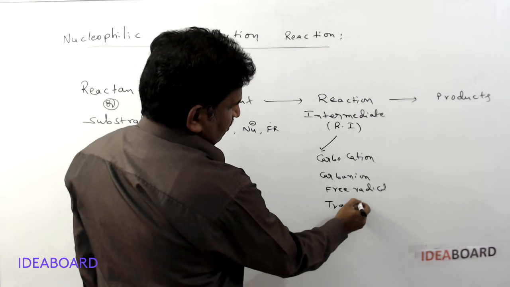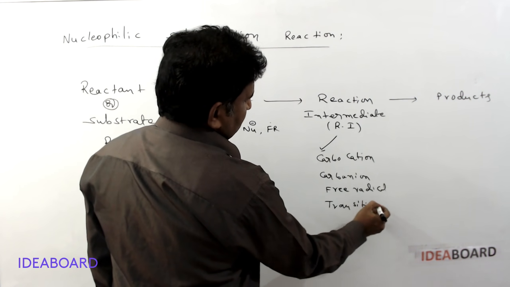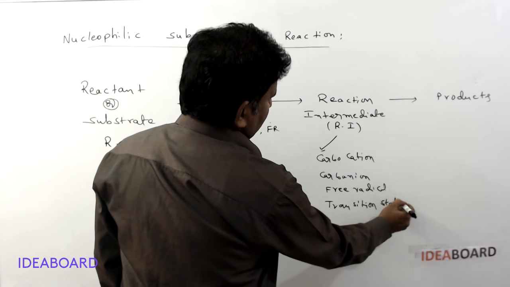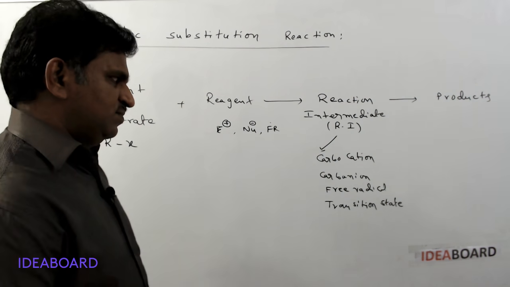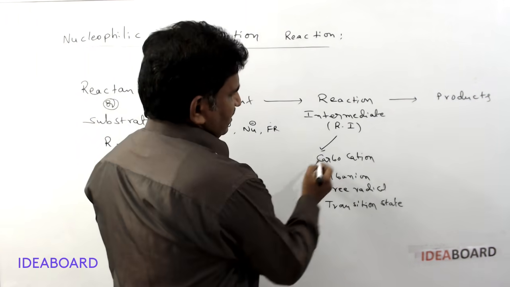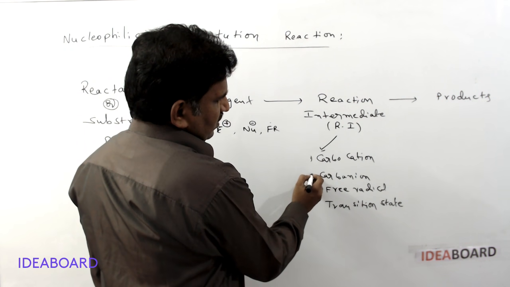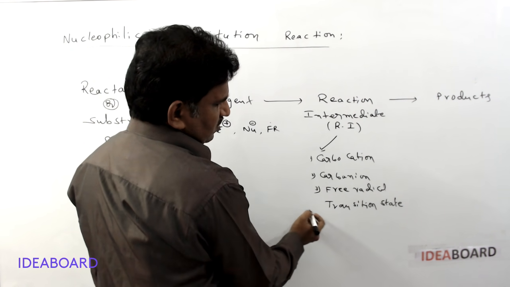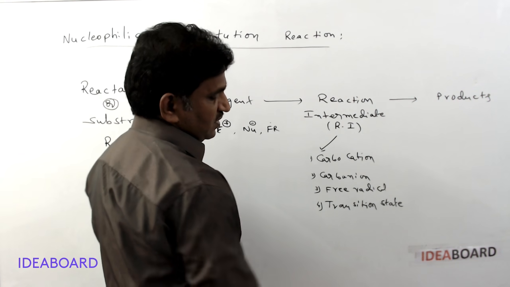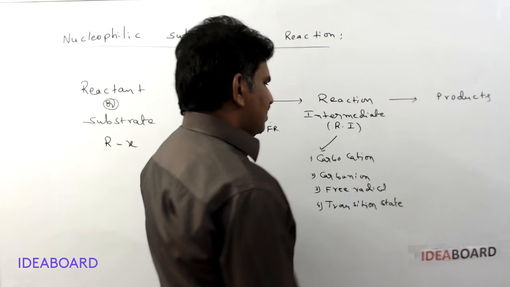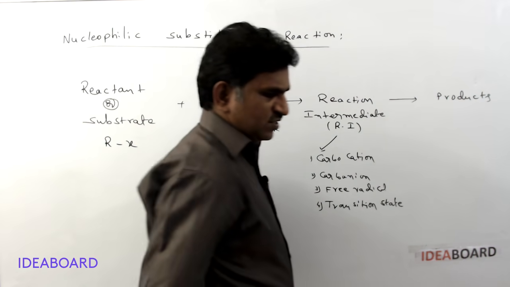A transition state is also considered a reaction intermediate. So the reaction intermediates may be a carbocation, a carbanion, a free radical, or a transition state, and these can be converted into products.